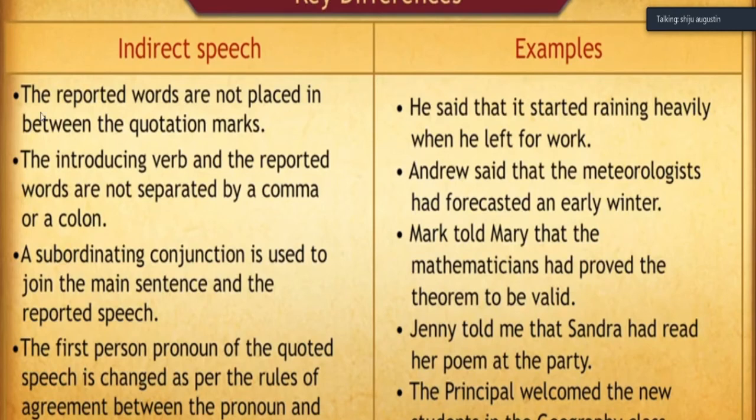In indirect speech, the reported words are not placed in between the quotation marks. There will be no quotation in indirect speech because the reported words are not placed in between the quotation marks. The introducing verb and the reported words are not separated by a comma or colon. Subordinating conjunction is used to join the main sentence and the reported speech.